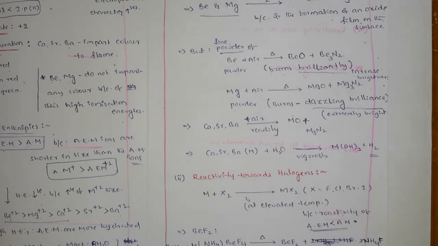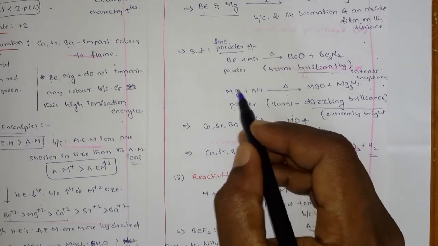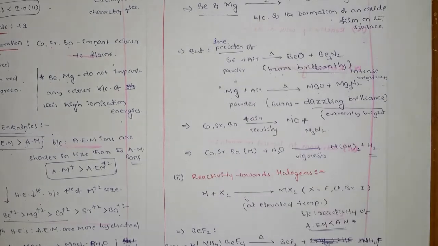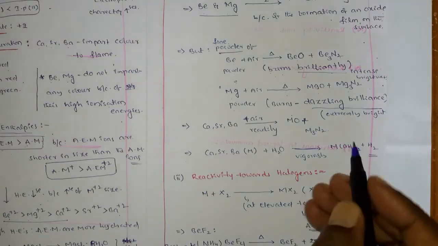Simply, it is about crackers. You know that when you burn crackers, you can see a very intense brightness of light. What is inside the cracker is nothing but magnesium fine powder. When you burn that magnesium fine powder, you can see that dazzling brilliance, extremely bright light.